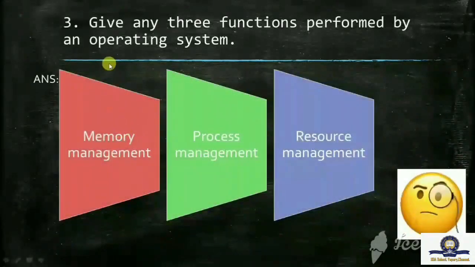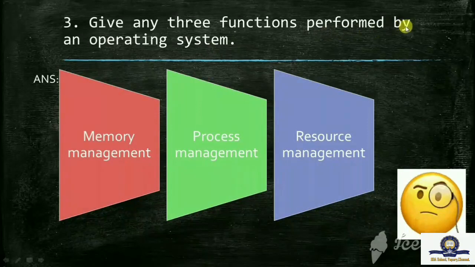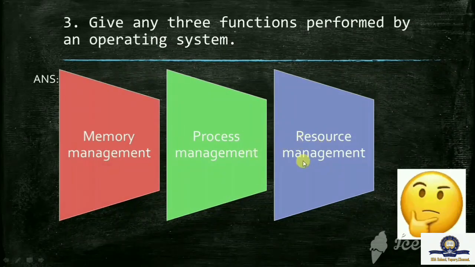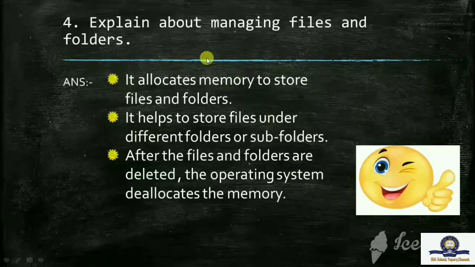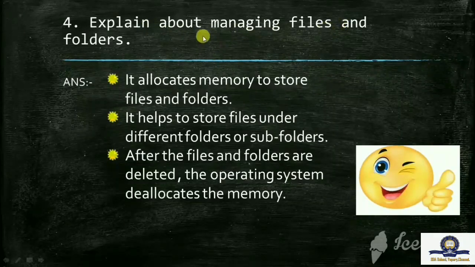Next question is, give any three functions performed by an operating system. Memory management, process management, resource management. The next question is, explain about managing files and folders. It allocates memory to store files and folders. It helps to store files under different folders or subfolders. After the files and folders are deleted, the operating system deallocates the memory.